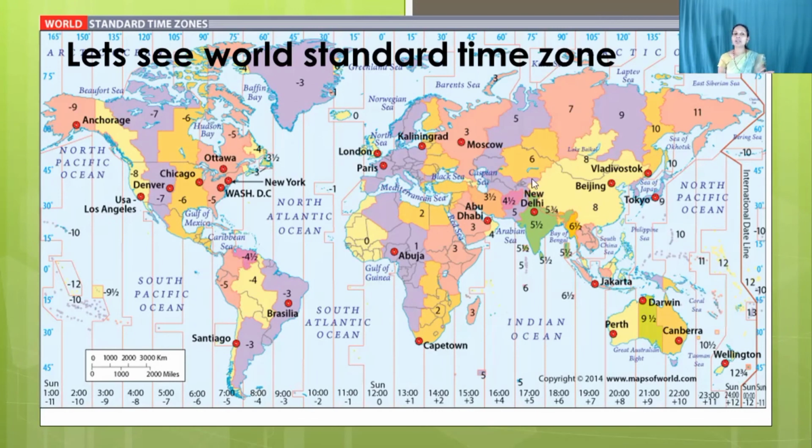On the contrary, if we move to the west, the time should be minus, so it is given with a minus sign. It is considered as 1 hour for each meridian. So in this way, there is a one glance on the world standard time zone.